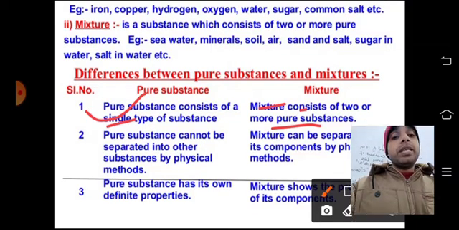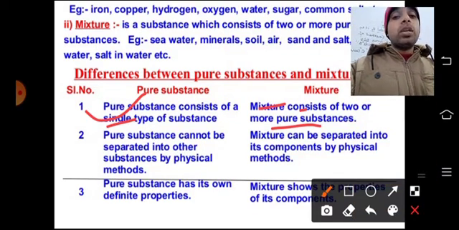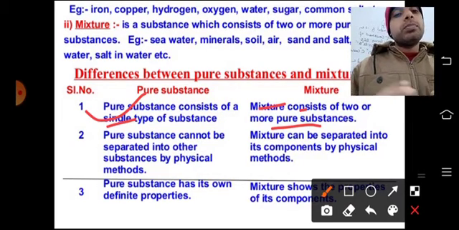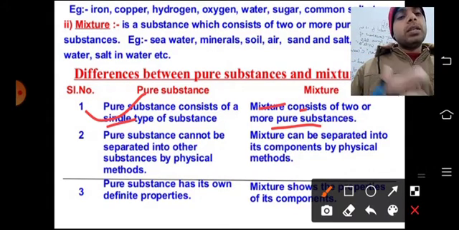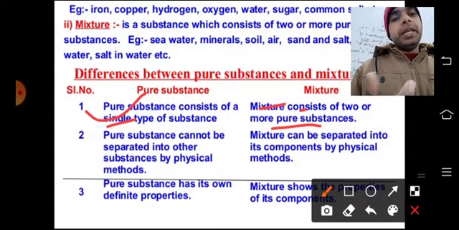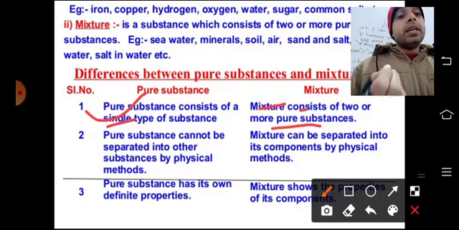Now the second one: you can see that a pure substance cannot be separated into other substances by a physical method. Yes, a pure substance cannot be broken down by a physical method. Take the example of water. If you heat that water, boiling of water is a physical process you are doing. If you heat it, the water will change its form, but its formula will never change.